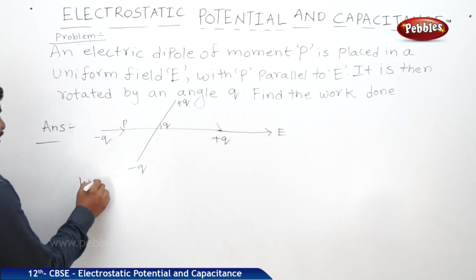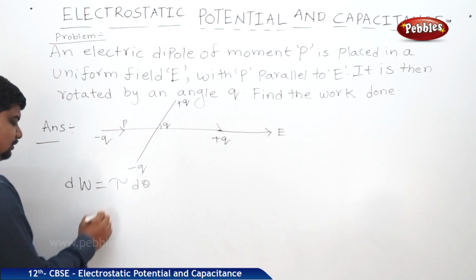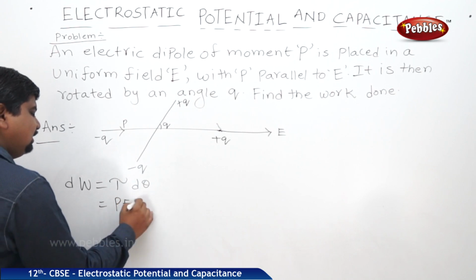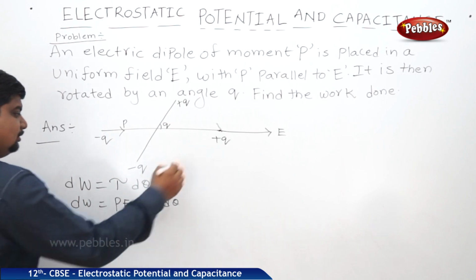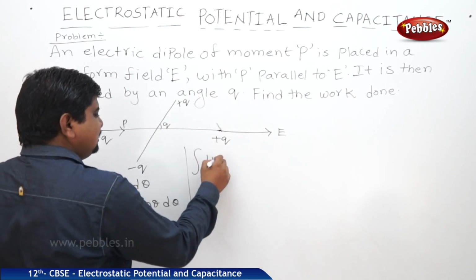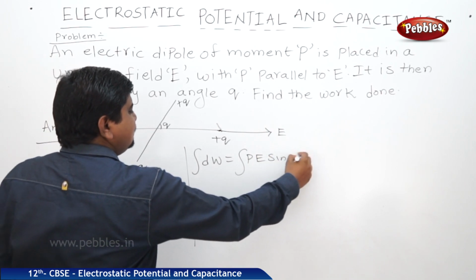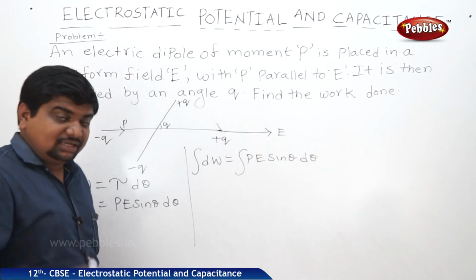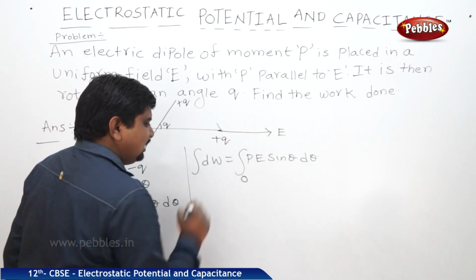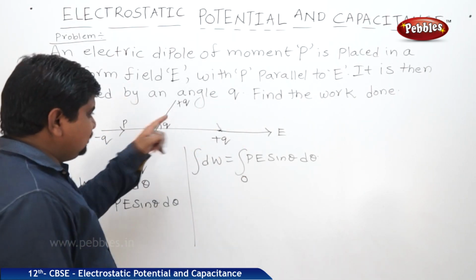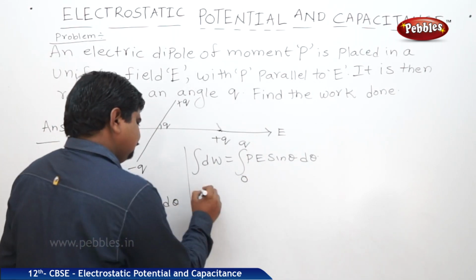How to find out the work done? Tau d theta is equal to dW. Therefore, PE sin theta d theta is equal to dW. Total work done is integral dW, which is integral PE sin theta d theta. But what are the limits? Initially P and E are parallel, meaning the initial angle is 0. Then it is rotated through an angle Q. So 0 to Q are the limits.